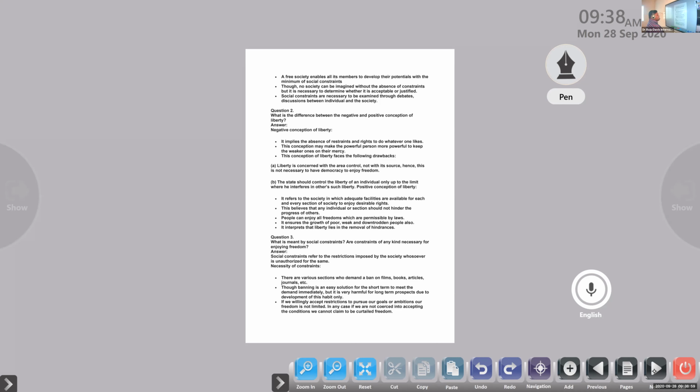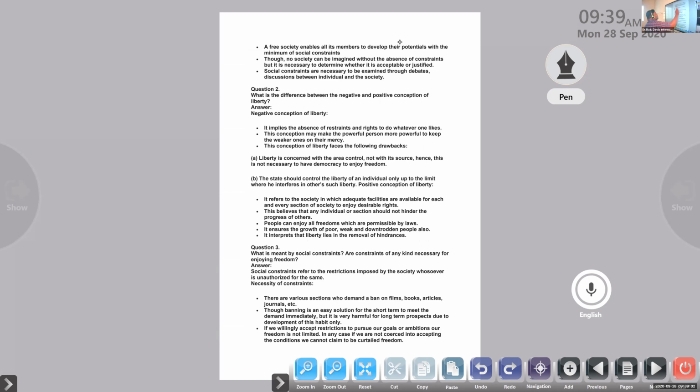A free society enables all its members to develop their potentials with the minimum of social constraints. A free society, in the sense of a society enjoying freedom, equality, and equal opportunity, with rule of law existing in the society, gives chances to all its members to use their full potential with minimum social restrictions. Each and every individual can lead a good life in the society with minimal restrictions.